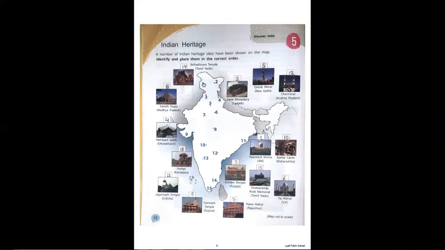The first place is Hazratbal Shrine, that is in Jammu and Kashmir. So this is basically Jammu and Kashmir, and this is the heritage site which you can find here. The second one is the cave monastery in Ladakh. So this is how you have to do this chapter. They are arranged in a haphazard manner here, but you have to point out which place is there. The third place is